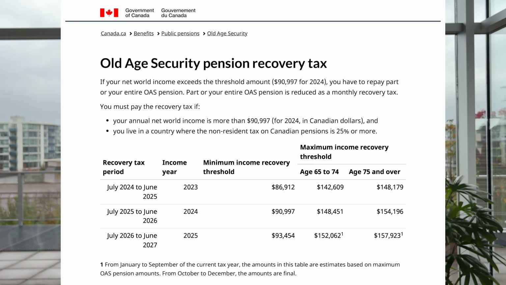Well, maybe. There's one pretty big caveat to all this, and that's OAS clawback. OAS is a government-funded social benefit and can be reduced depending on your income. For every $1 that your income exceeds the OAS clawback threshold, 15 cents of your benefit is clawed back. This threshold is adjusted annually to account for inflation, and for 2025, the amount is $93,454. It's at an income of just over $150,000 that you start to see the full benefit amount being clawed back.